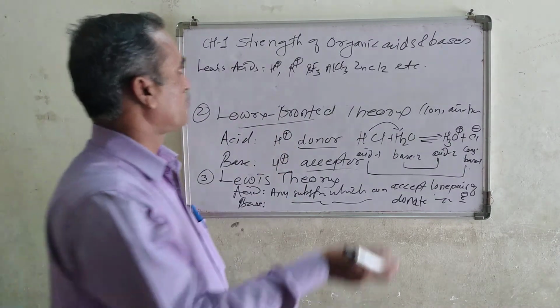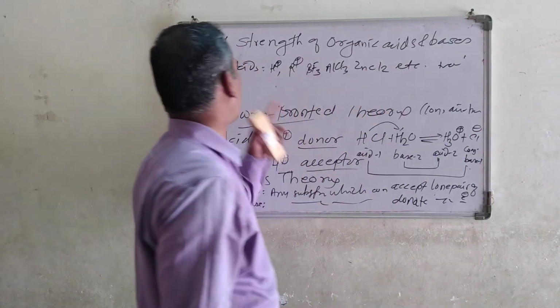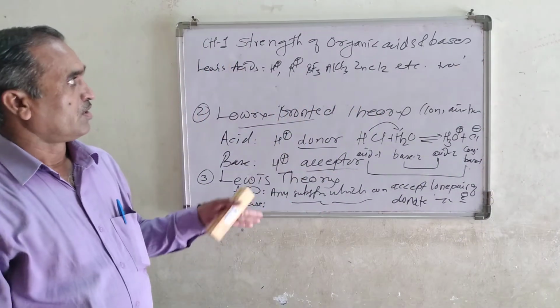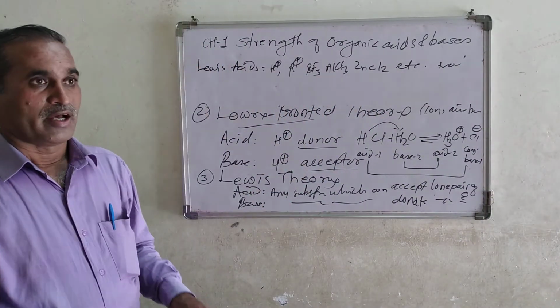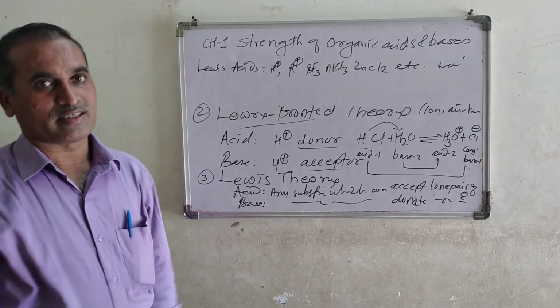Those species which can carry a positive charge are known as Lewis acids. Or those which are electron deficient species are also known as Lewis acids.